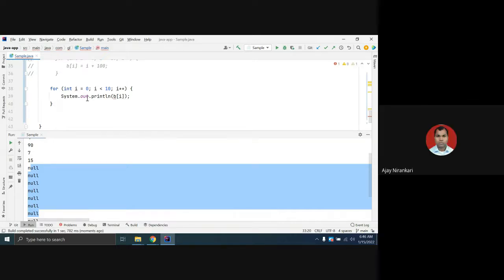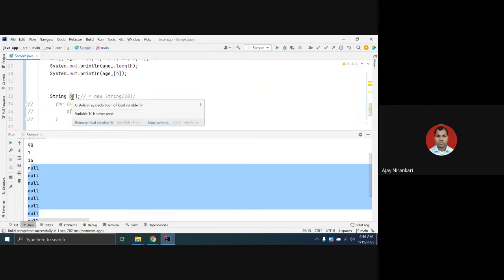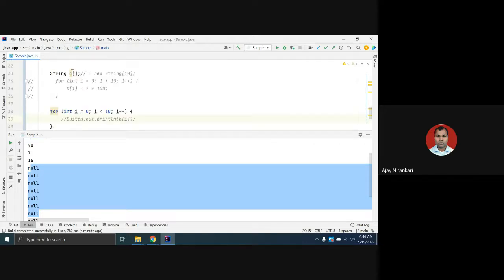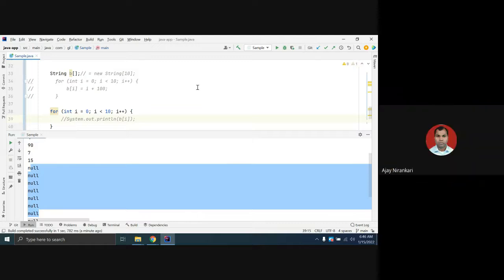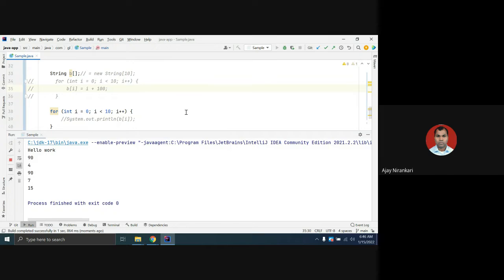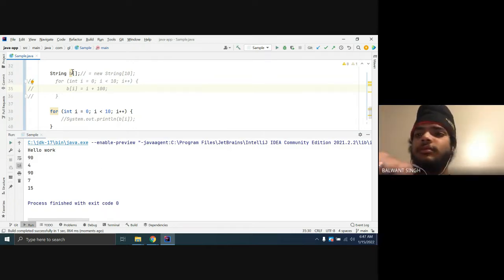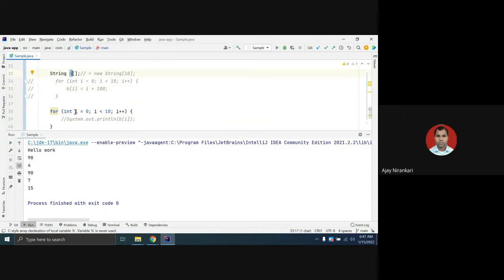Still, if you comment the code, the compiler says okay, you have declared b as an array data type, but you cannot use it until you initialize it. The compiler is okay, it doesn't say I'm unhappy. Compiler is happy. And when you are going to use it, at that time the compiler says I'm not happy because b is not initialized.